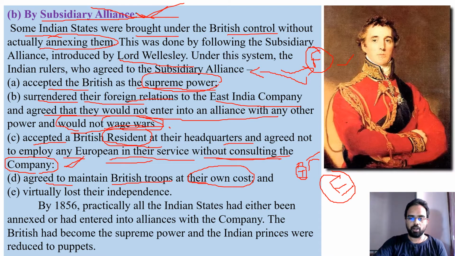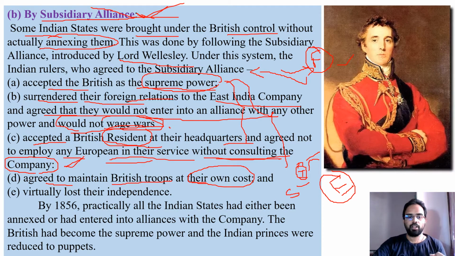So here you may get a doubt. After agreeing to all such conditions, what benefit is the Indian ruler going to get? The benefit is protection and security. The British gave the Indian ruler who entered into that agreement an assurance that whoever agrees to our conditions in this subsidiary alliance will be protected from their enemies as well as foreign invasions, and any kind of security issues will be taken under the control of the British. They can protect their territory.